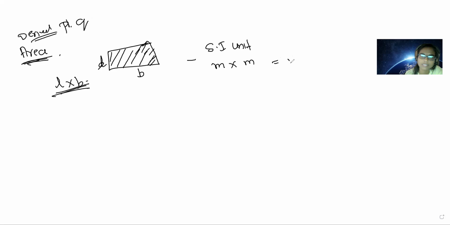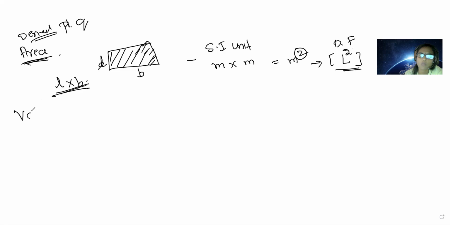So we can write it is meter square will be the SI unit. And for the dimension formula, children, see, length, meter means length. How many times it is there, how much power is there here, that power you have to write here. So the dimension formula of area will be L2. Okay, like this we have to write.